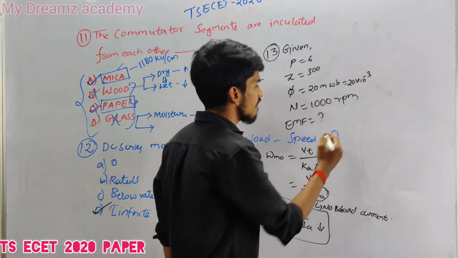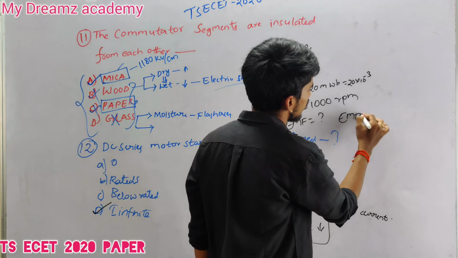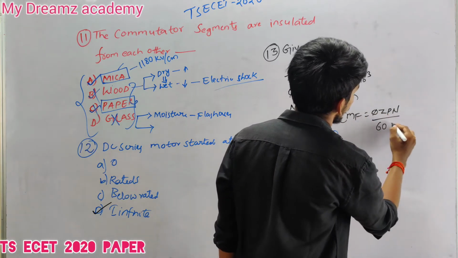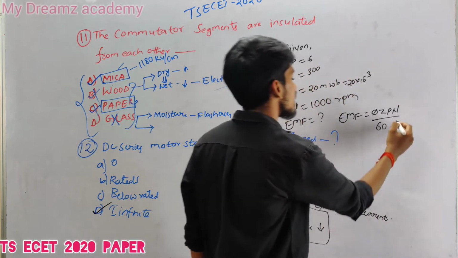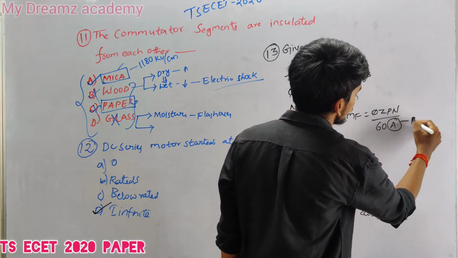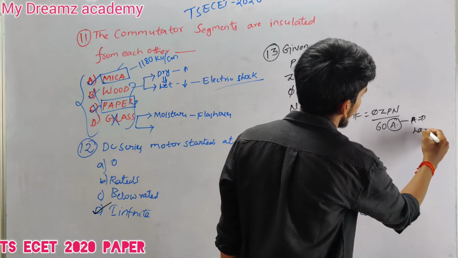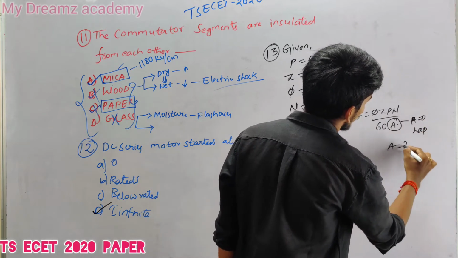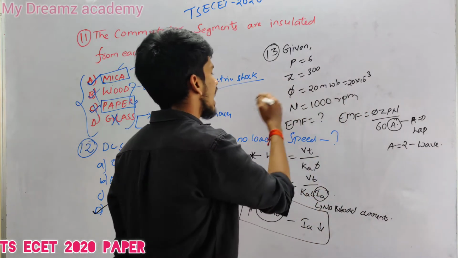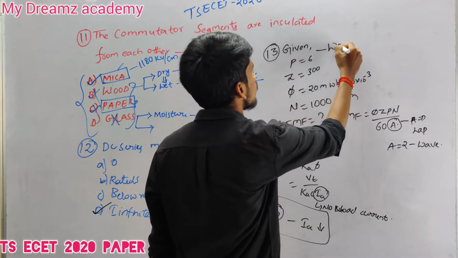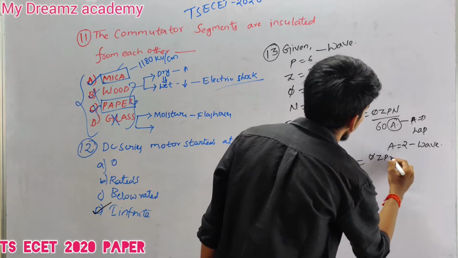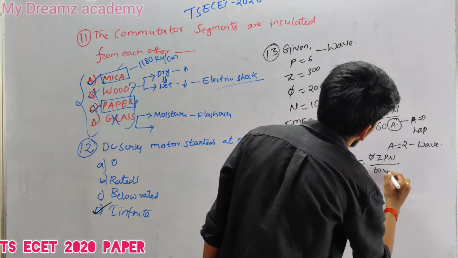Everyone is aware of our formula: EMF is equal to phi ZPN by 60A, where A is equal to P in lap winding and A is equal to 2 in wave winding. As mentioned in the question, it is wave wound, so our formula becomes phi ZPN by 60 into 2.